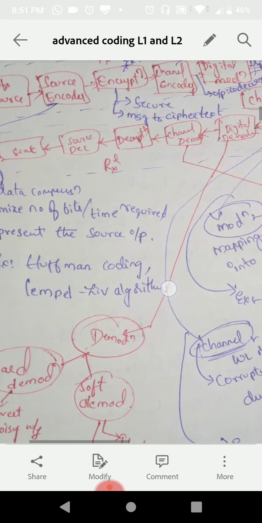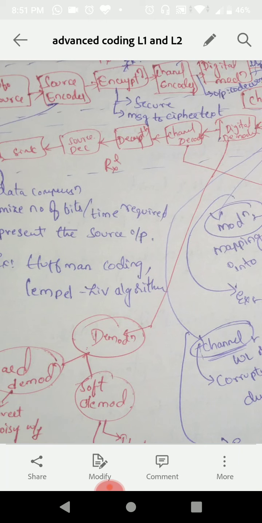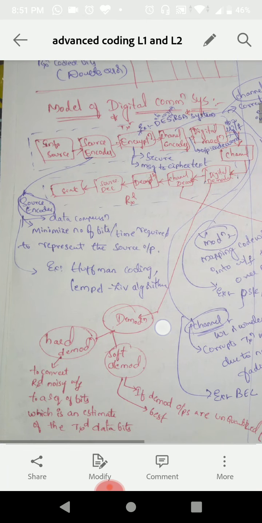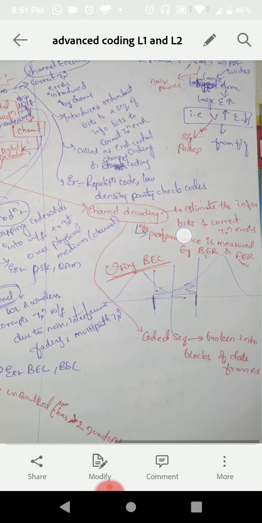After that, decryption is exactly the opposite of encryption, and decoding is also exactly the inverse process of the encoding. And the sink is nothing but the destination.